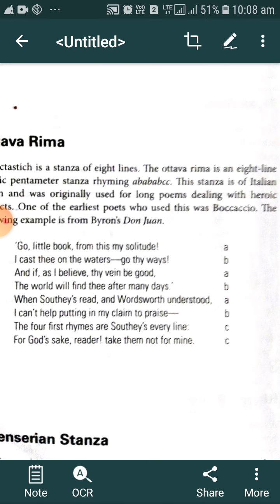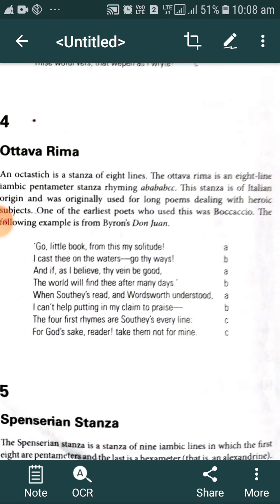This is a very humble request, a humble confession, we can say, that he has made here about his composition. But we have to observe here the rhyming scheme: A B A B A B C C. This type of rhyming pattern is usually followed while writing in Ottava Rima.